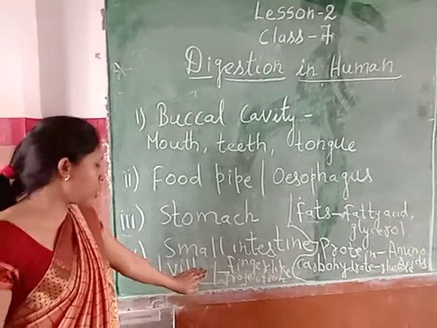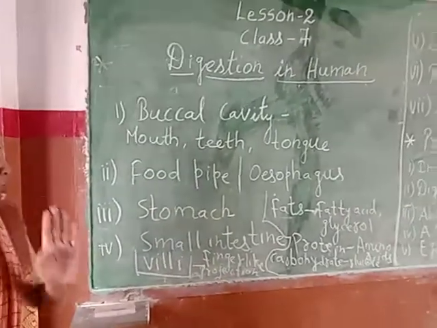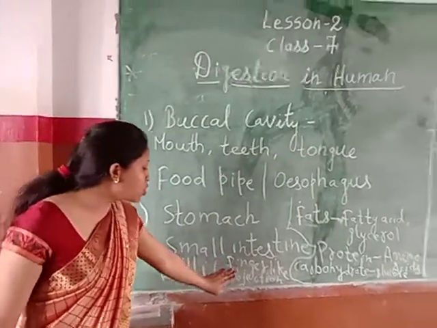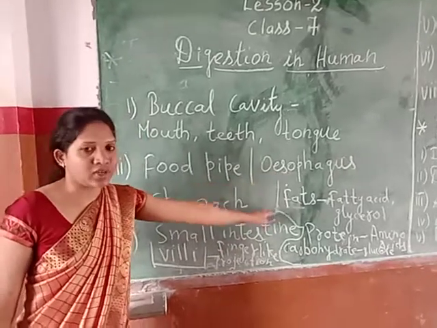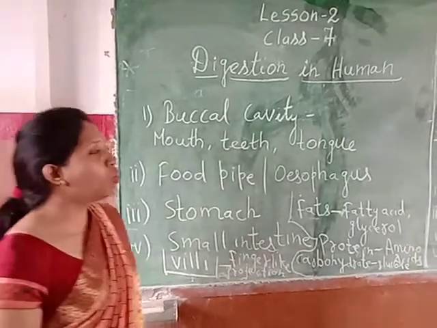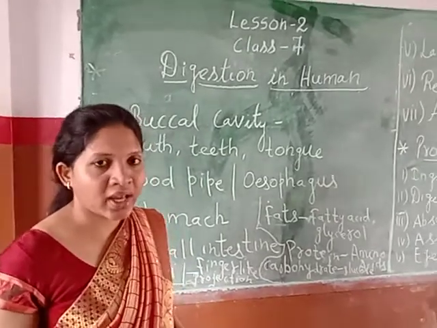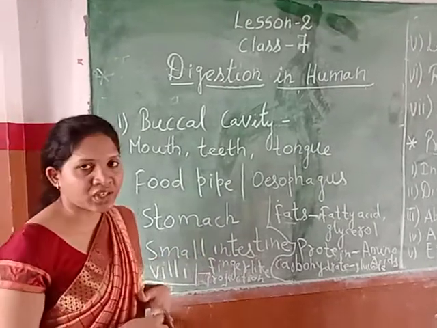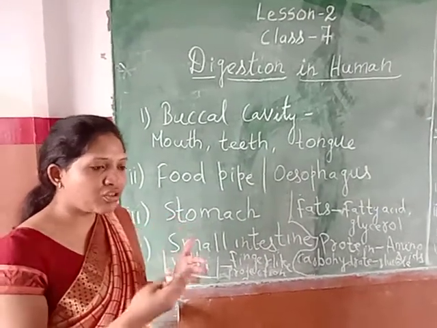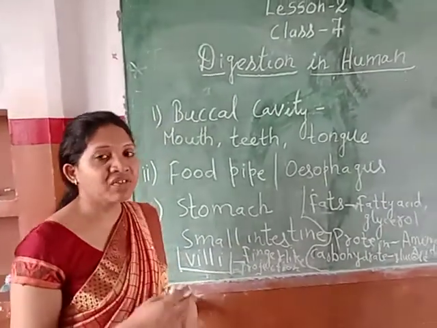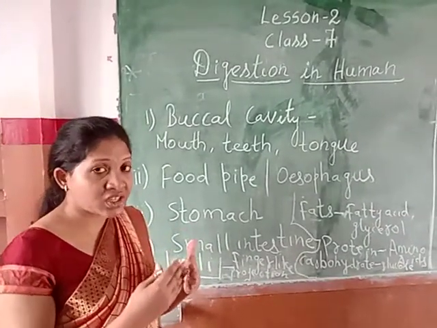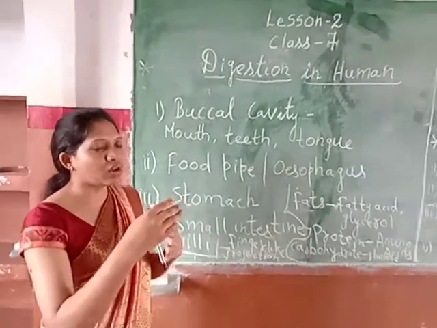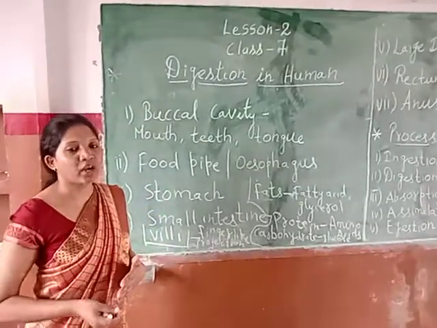Understood? Okay. And here the most important function of villi is to increase the surface area for the absorption of all these types of nutrients. Clear, students? As food is already digested and is being absorbed also by the walls of the small intestine, the nutrients which are absorbed by the walls of the small intestine will be transferred into the blood, and through the blood they will be transferred to the different body parts.